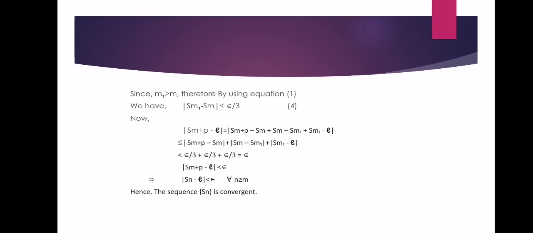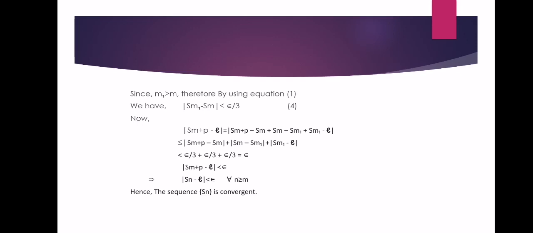Now mod of Sm plus p minus L is equal to, here we subtracted and added Sm and Sm1, so we get mod of Sm plus p minus Sm plus Sm minus Sm1 plus Sm1 minus L. So it is less than or equal to mod of Sm plus p minus Sm plus mod of Sm minus Sm1 plus mod of Sm1 minus L, which is less than epsilon by 3 plus epsilon by 3 plus epsilon by 3, which is equal to epsilon.